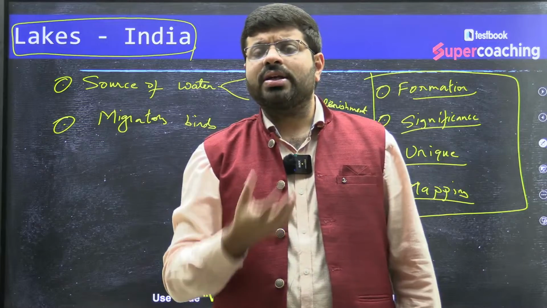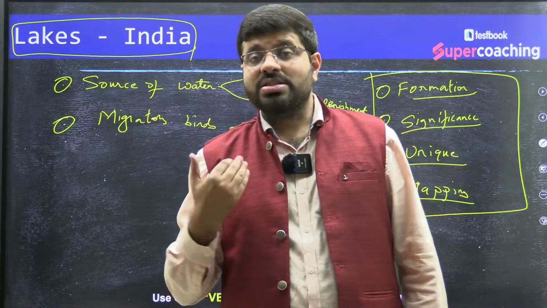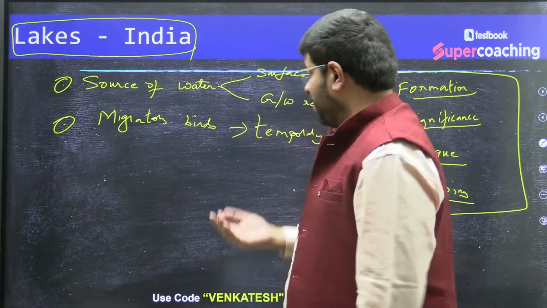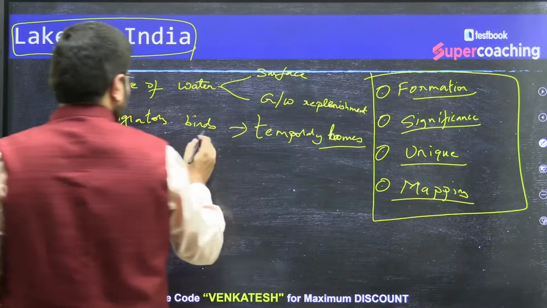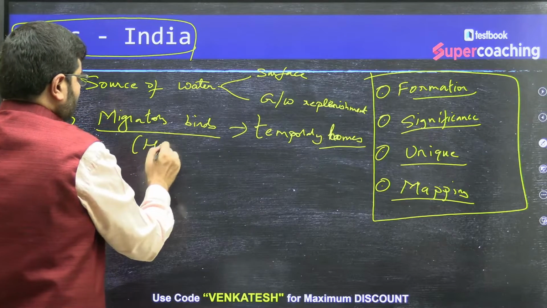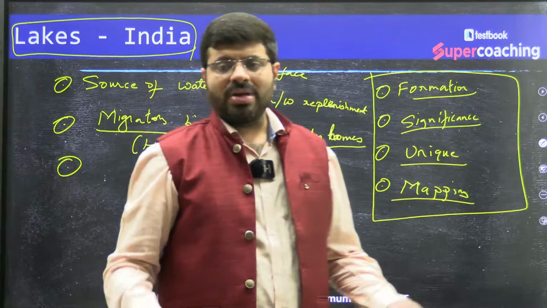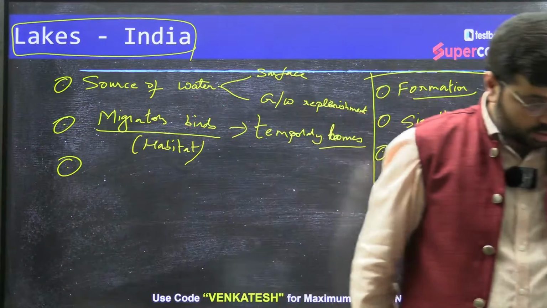How do you think that certain lakes are given importance by Ramsar? They study the significance with respect to the activities of the migratory birds. It's a habitat. In other words, I would say it is a temporary habitat. What is a temporary home? Habitat, right?